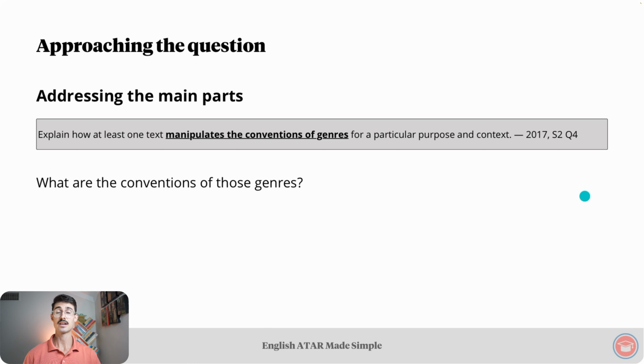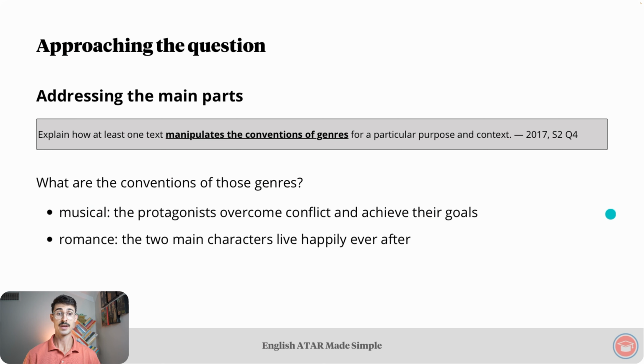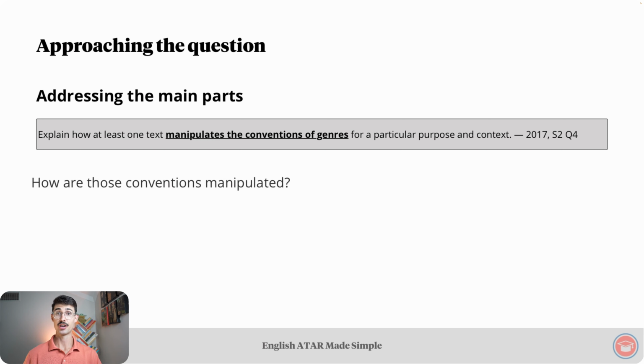Next, what are the conventions of those genres? For a musical, the protagonists overcome conflict and achieve their goals. That is something that typically happens in a musical. For a romance, the 2 characters typically live happily ever after. The third question, how are those conventions manipulated?